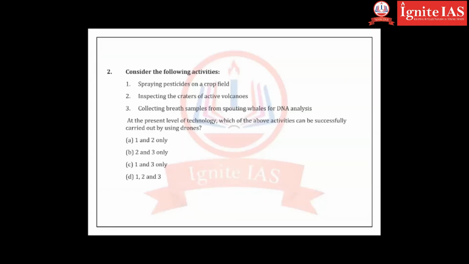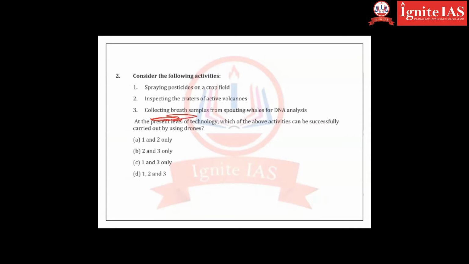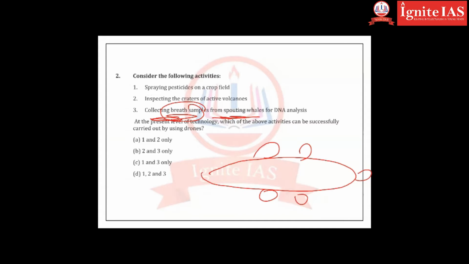Which statement? Collecting the breath samples from sprouting whales. If this is a whale, it has a hole at the top, it is releasing the water, sprouting. That is what we have.